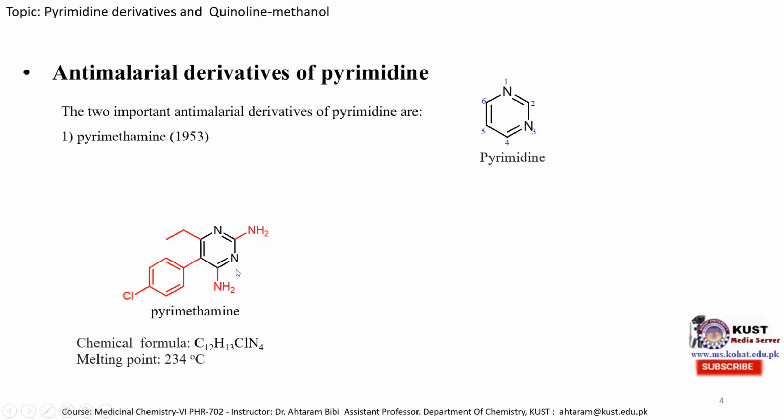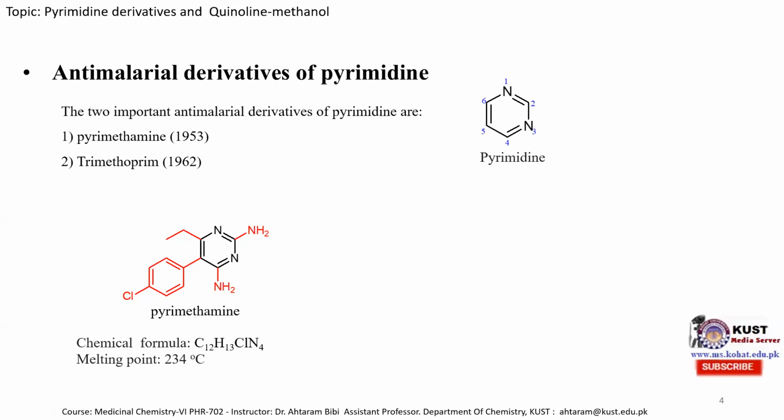So the chemical formula of pyrimethamine consists of 12 carbon atoms, 6 carbon atoms in this ring and 4 carbon atoms in this ring, so 10 carbon here and 2 carbon here. It consists of 12 carbon atoms, 13 hydrogen atoms, 1 chlorine atom and 4 nitrogen atoms. It is also basic because it consists of nitrogen atoms which can take protons from the solution, and it has a high melting point, melting at 234 degrees centigrade.